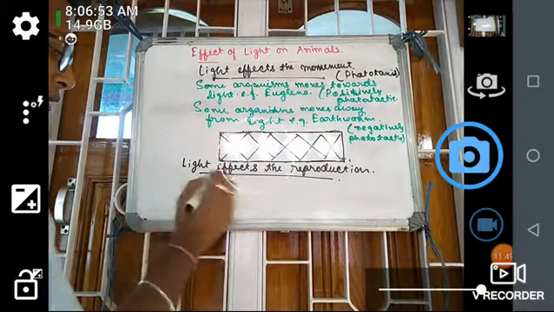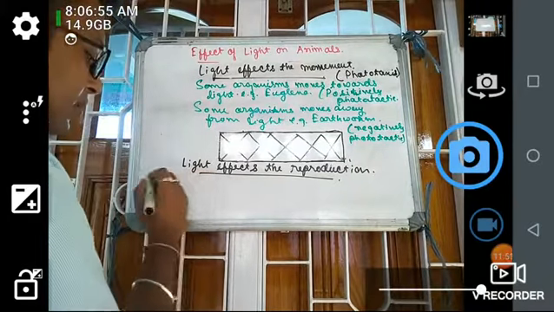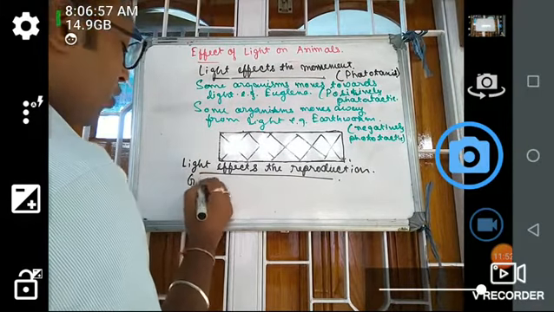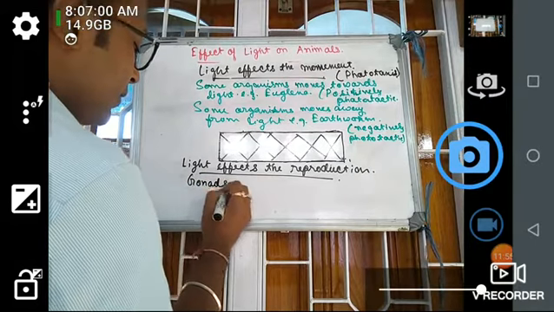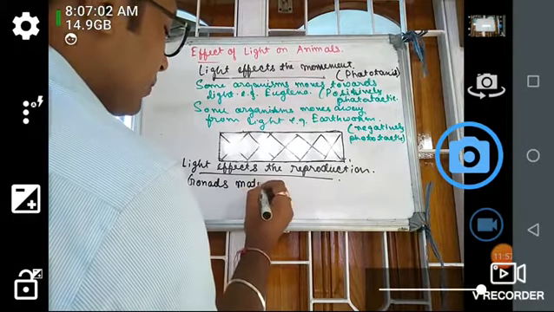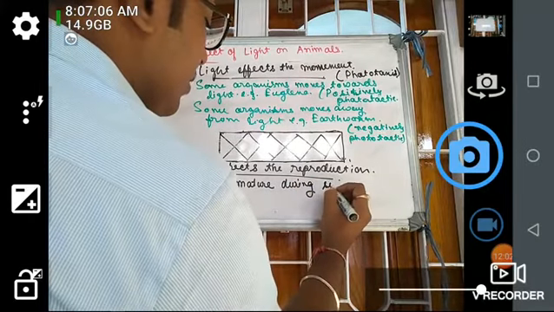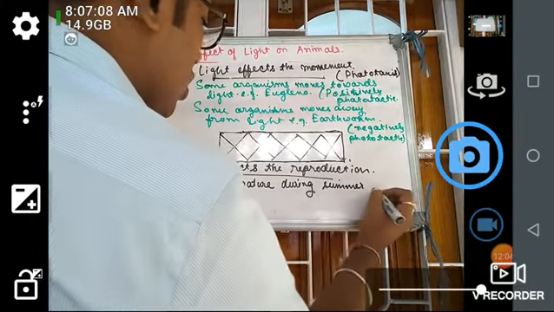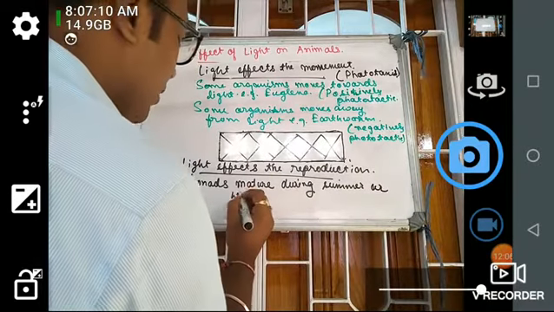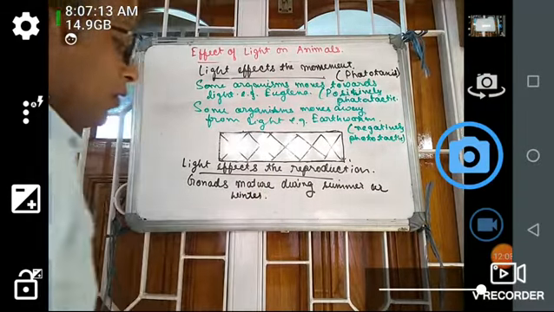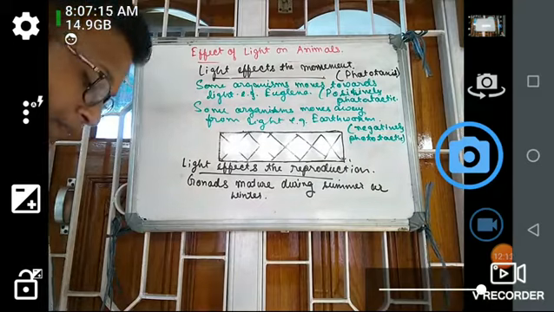Sometimes you can see in animals the gonads mature during summer or winter. This thing can be seen.